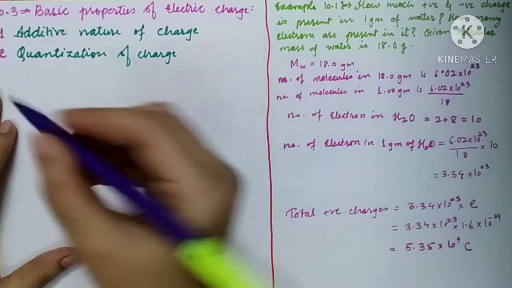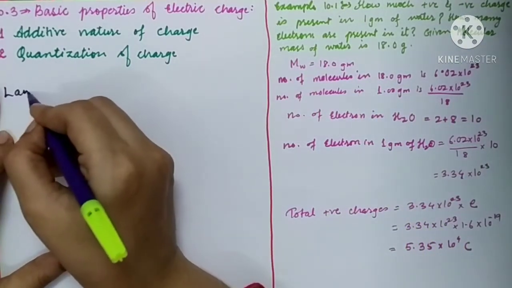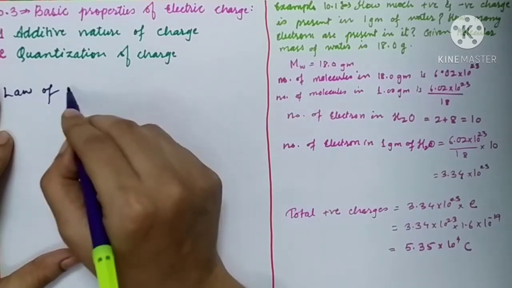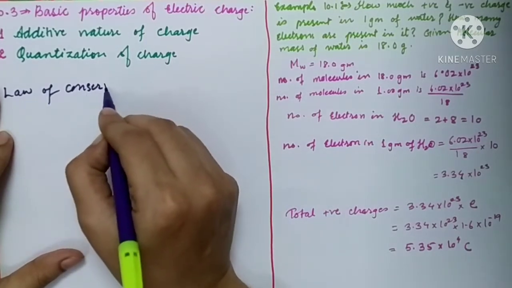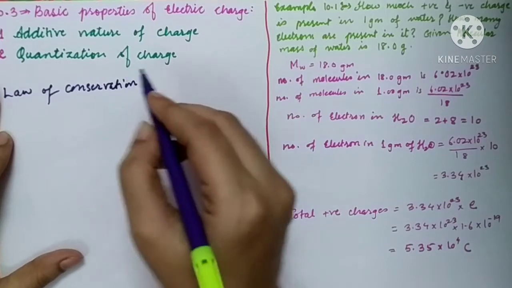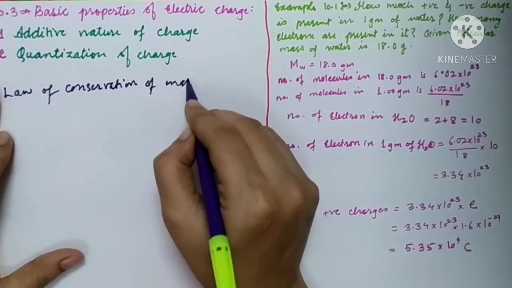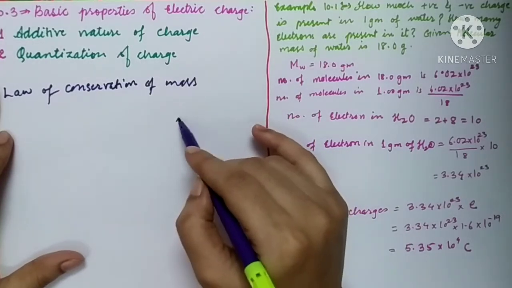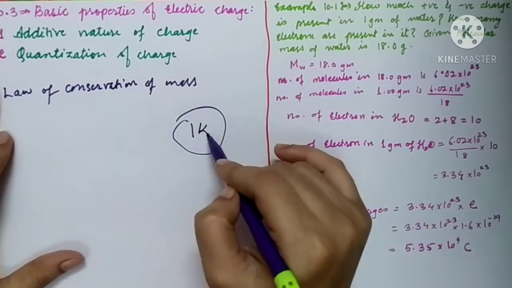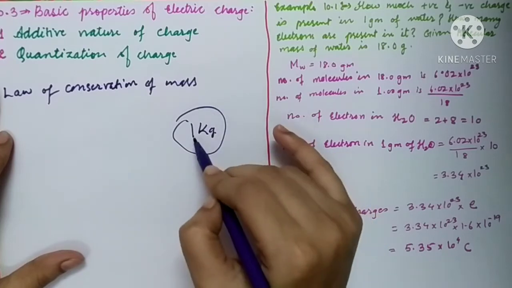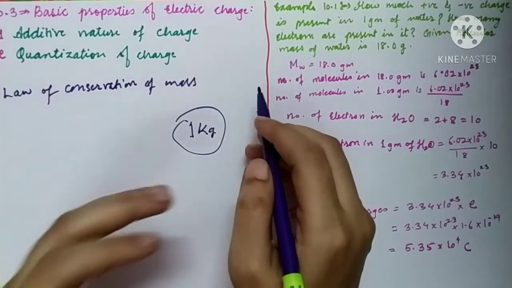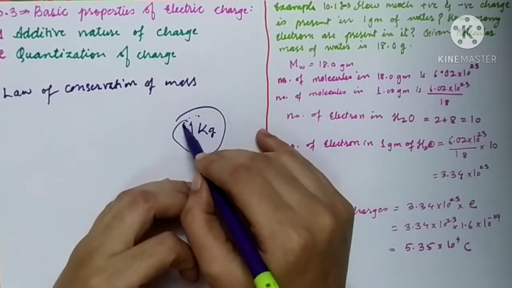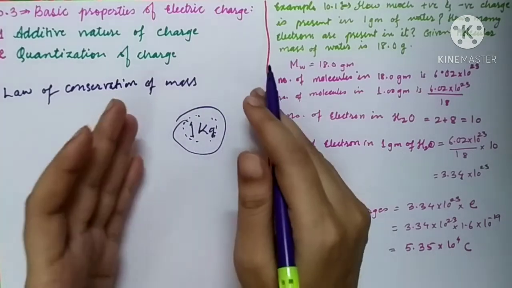You might have studied the law of conservation of mass. If not, if there is a mass of 1 kg, then this 1 kg mass is made up of a number of small particles which have small masses.